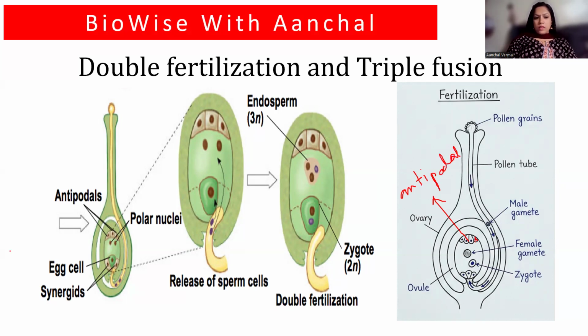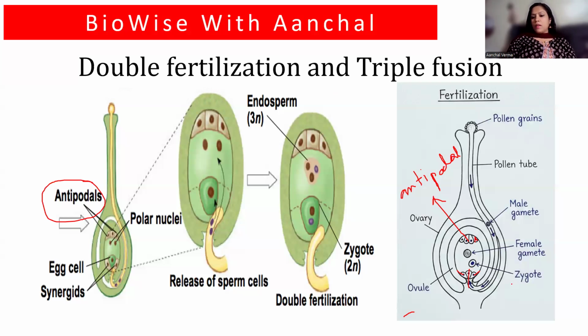You can see here, these are all antipodal cells. Then you have the synergids. Synergids are the two sister cells present near the egg cell. These two are the synergids. The central one is the egg cell.